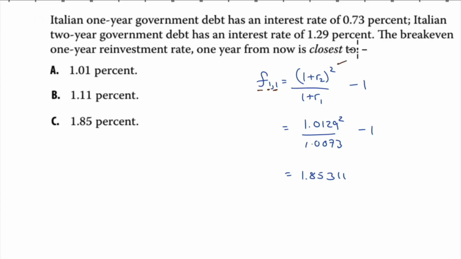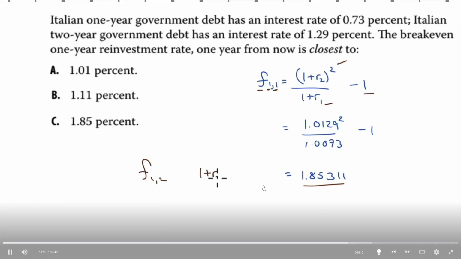So our longer term rate in the numerator, our shorter term rate in the denominator, subtract out the 1. Just substitute in, you get 1.85311. I should note something about this term right here. What if we were calculating F12, a 2-year rate 1 year from now? Well, our numerator would be a 3-year rate.